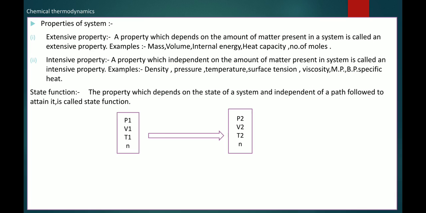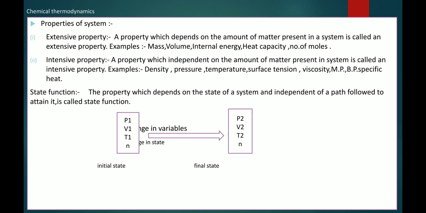So the property which depends on the state of the system and is independent of the path followed to attain it is called the state function. For example, here we consider state 1, initial state, where pressure is P1, volume is V1, temperature is T1 and number of moles n. When we change any variable, then it converts into P2, V2 and T2, and number of moles is the same. So change in variable, change in state.